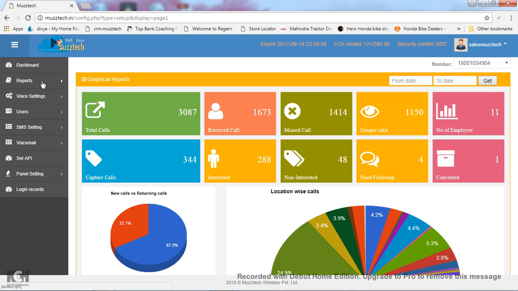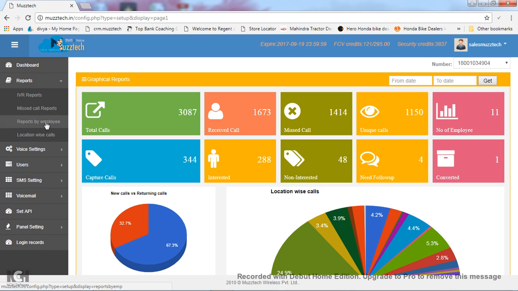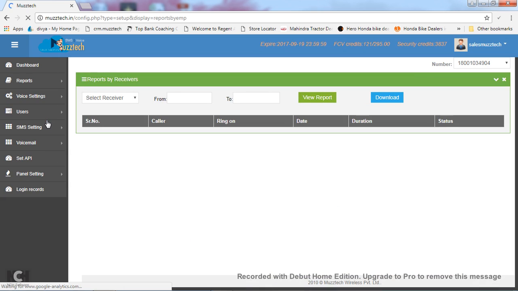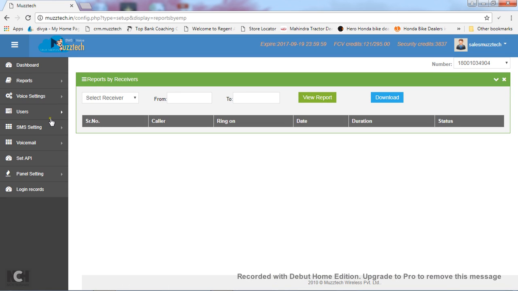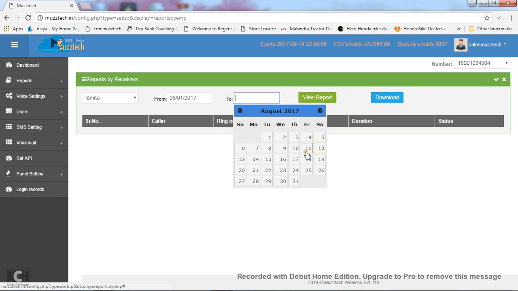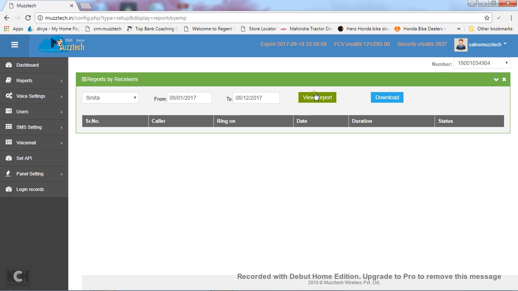Now by clicking on report by employee, you can get the report. You just have to select the name of an employee, like I am selecting here this employee's name. Now I want the report from 1st August to 12th, and then I'm clicking on view report.